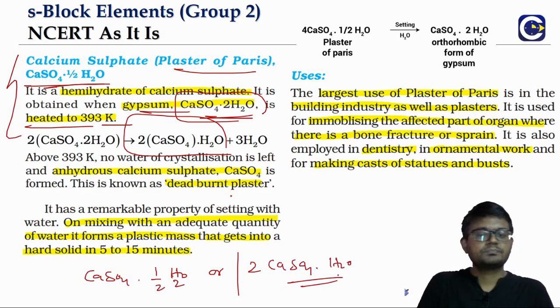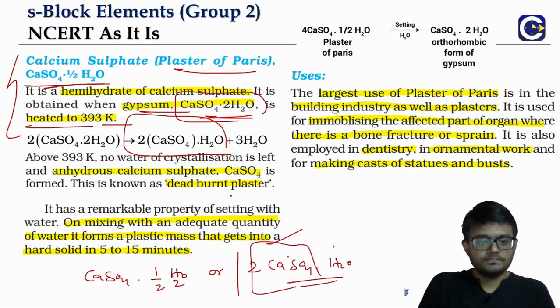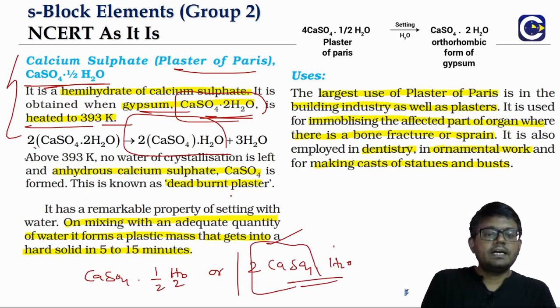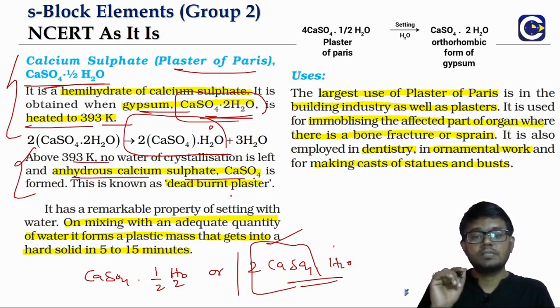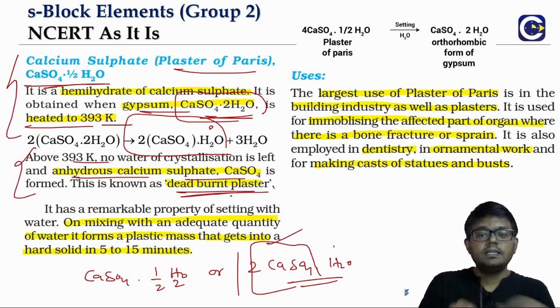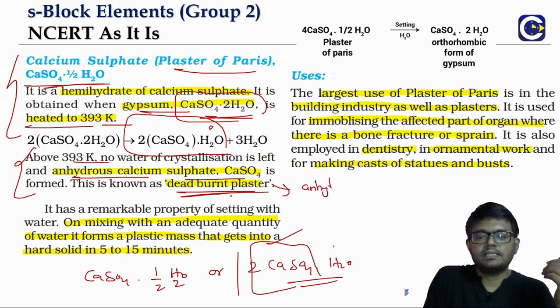Either way, 2 molecules of calcium sulfate have 1 molecule of water. If we heat it further above 393, then even this water that is there in plaster of Paris will be lost, and we will get the anhydrous form of calcium sulfate. That is what we call the dead burnt plaster. So this can be a possible question: what is dead burnt plaster? It is anhydrous calcium sulfate.